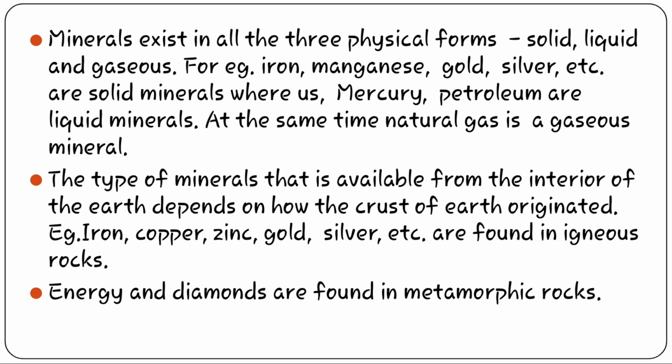A composite matter made up of one or more minerals is called a rock. There are three types of rocks: igneous rocks, stratified rocks and metamorphic rocks.